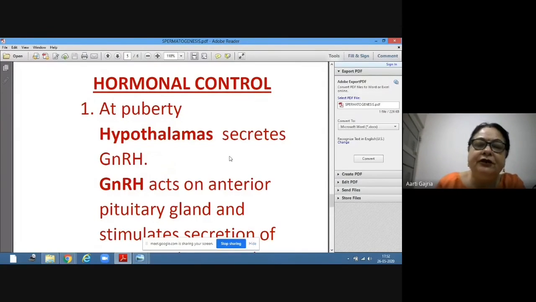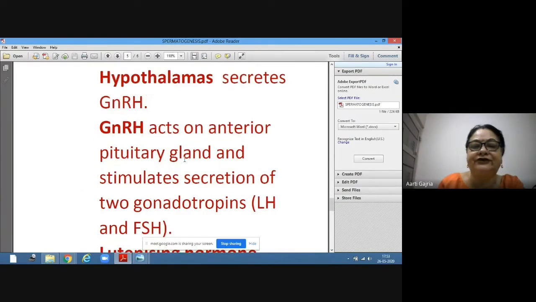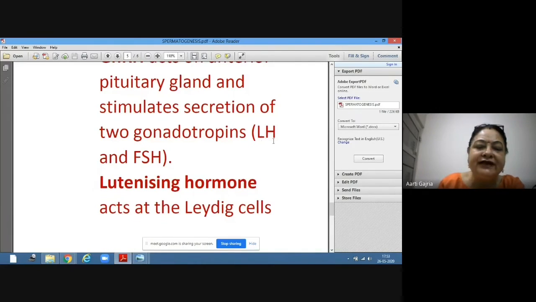Now we will see what are the hormones which are controlling this process. At puberty, if you remember, you have done the endocrine system in 11th. The hypothalamus is present in our brain. This hypothalamus secretes gonadotropin releasing hormone. This gonadotropin releasing hormone will act on the anterior pituitary gland, and it stimulates secretion of two gonadotropins. What are these two gonadotropins? Luteinizing hormone and follicle stimulating hormone.